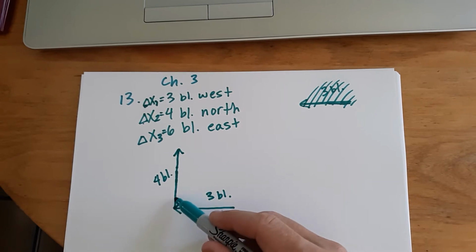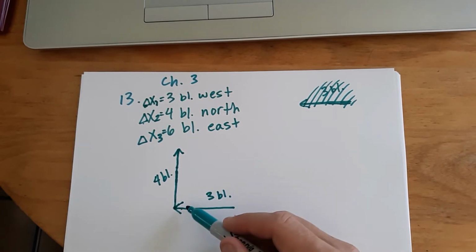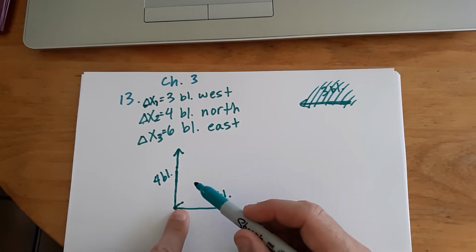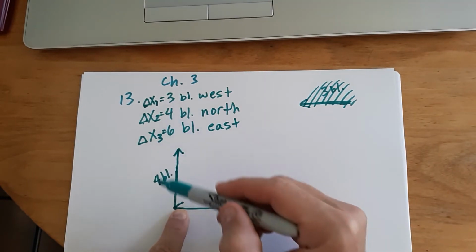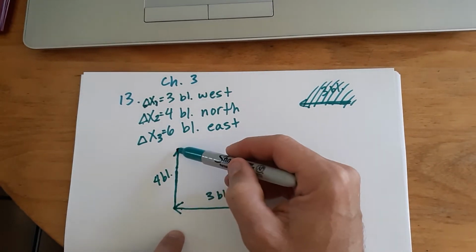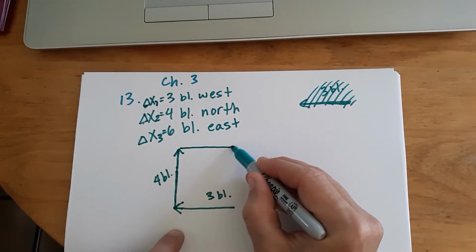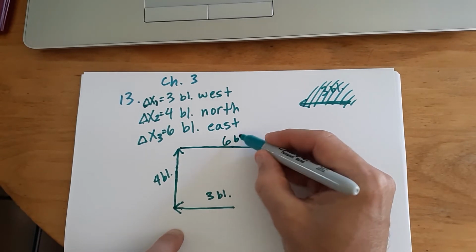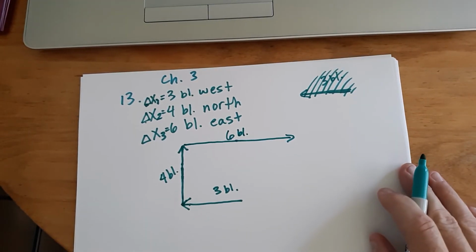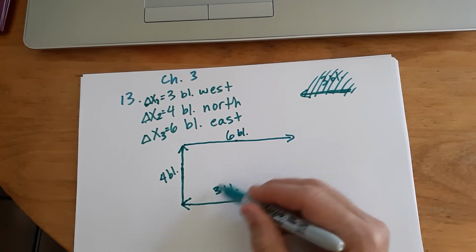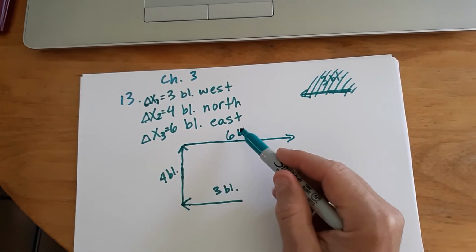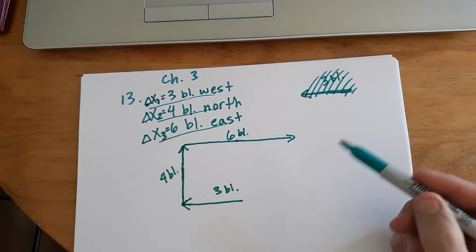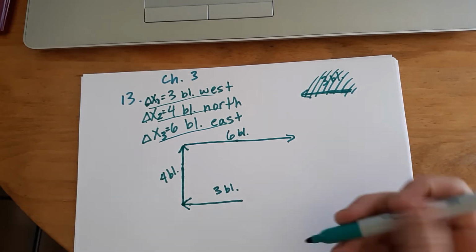That is one of the ways that we can add vectors, and I hold that it's the most useful way to add vectors. So from the head of the last vector, you take the next vector and put its tail on the head of the previous one, and you go 4 blocks north. And now let's go 6 blocks. That would be 6 blocks to the right or east, right? Now, sometimes in class, you'll see me label this delta x1, delta x2, delta x3, because I've already got the key up here, my set of given information, right? But this works as well.